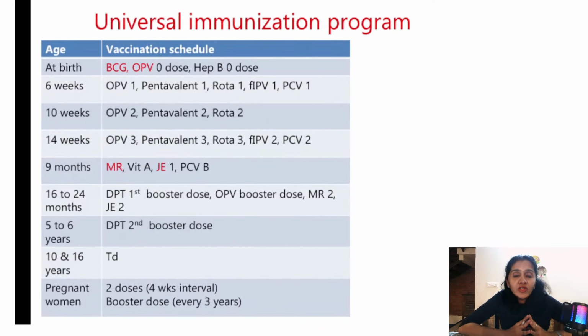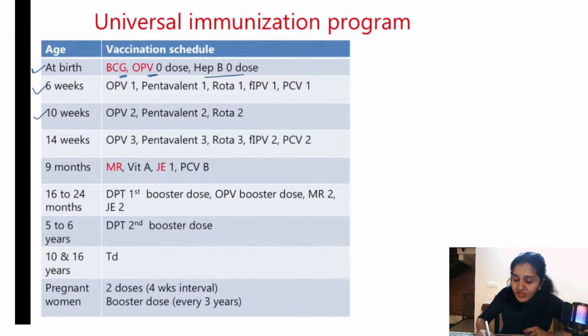So now coming to the universal immunization program schedule, this is very, very important. So let us just revise it once. What are the vaccines given at birth? BCG, OPV 0 dose, and hepatitis B 0 dose. These are the vaccines given at birth. At 6 weeks, what are the vaccines given? OPV1, pentavalent 1, Rota 1.